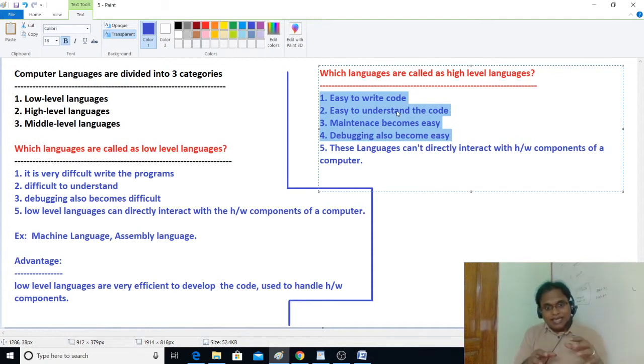Can this Java program directly interact with the hardware components? No. Can a C program tell the processor to allocate memory directly? Yes, a C program can directly tell the processor to allocate memory, which means it directly interacts with RAM. That's what we can say.